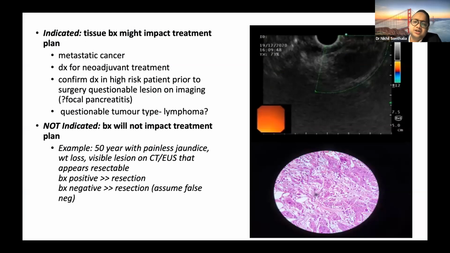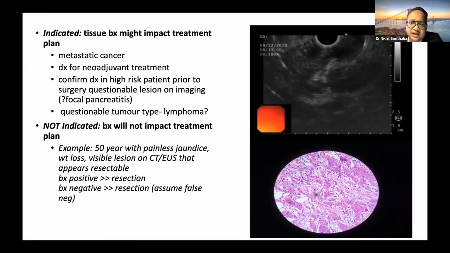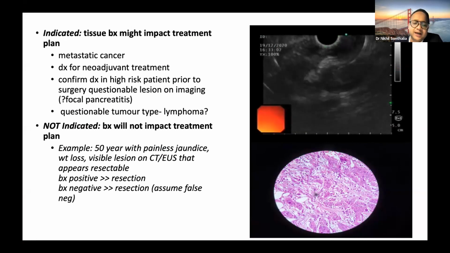Tissue biopsy should be done in EUS in pancreatic masses only when it impacts treatment. For example, if there is metastatic disease with a pancreatic mass, or it's borderline resectable and you are planning a neoadjuvant therapy, or the tumor is in doubt whether it's an inflammatory mass versus adenocarcinoma, or you are suspecting some alternative diagnosis like lymphoma, then you should definitely go for biopsies.